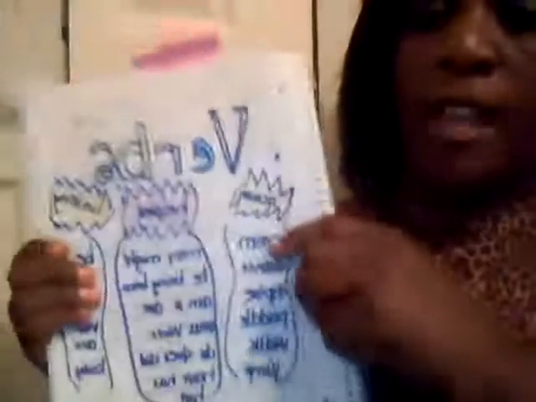Okay, another part of speech that we can talk about today is verbs. Verbs can be action words, or they can be state of being, or they can actually be helping or linking verbs. Okay, action verbs. Anything that you can do is a verb. If you can swim, you can dance, you can tiptoe, you can paddle, you can walk or jump. All of those are verbs. Okay, those are action verbs.